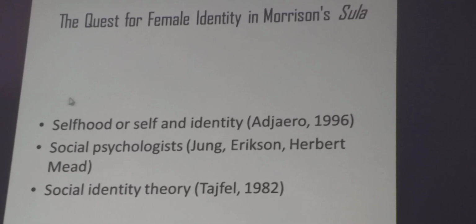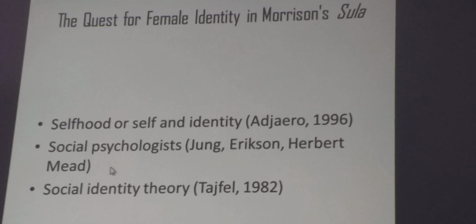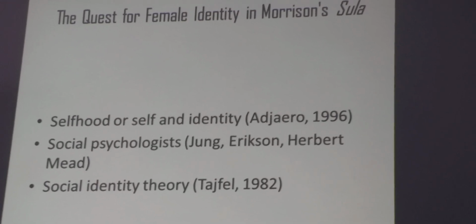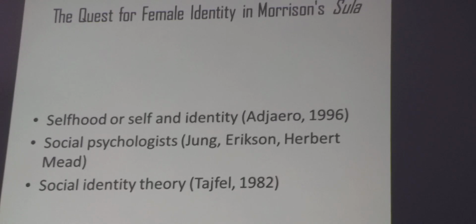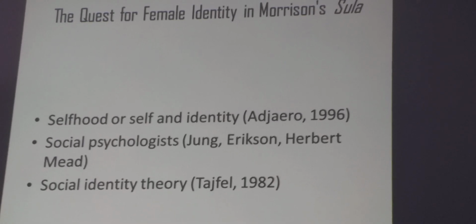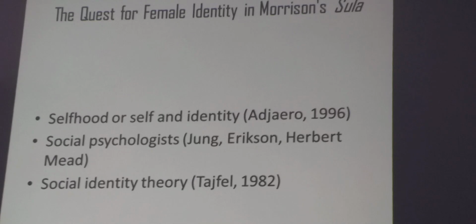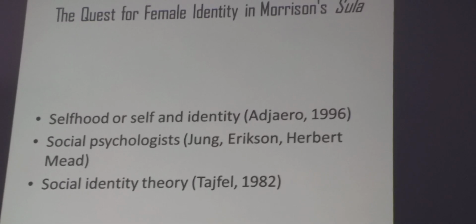It means their selfhood and their social identity in that society in which there are racism and the patriarchal system. So these are the major titles or outline.